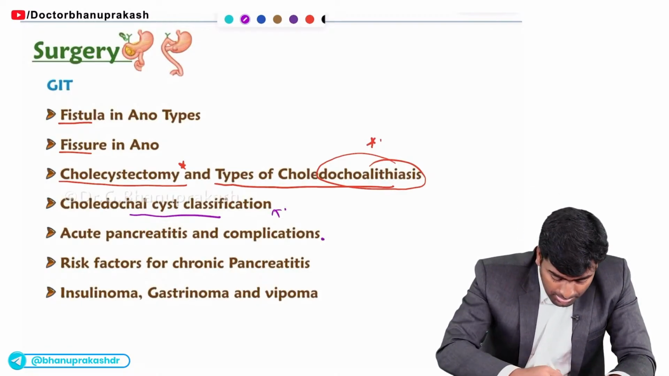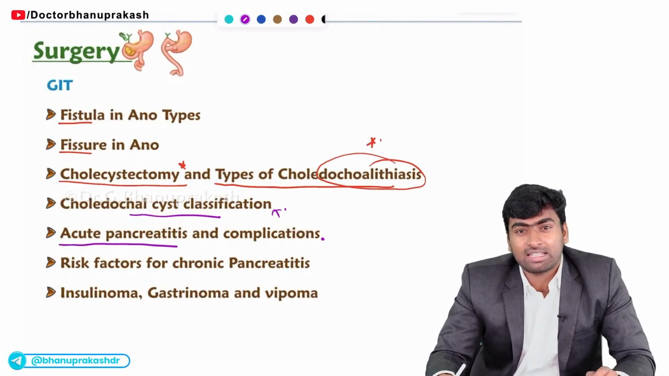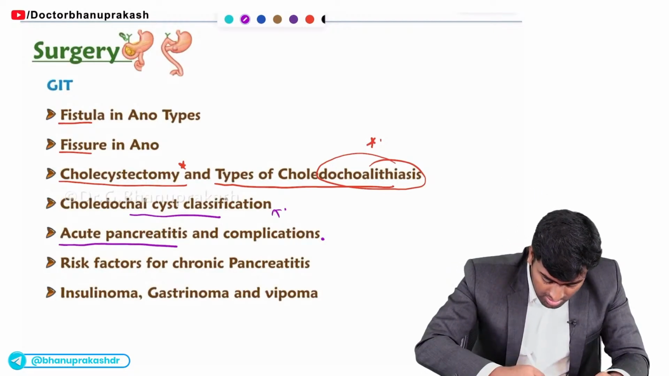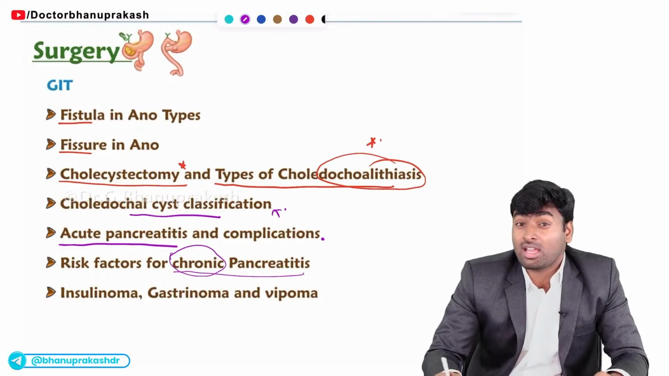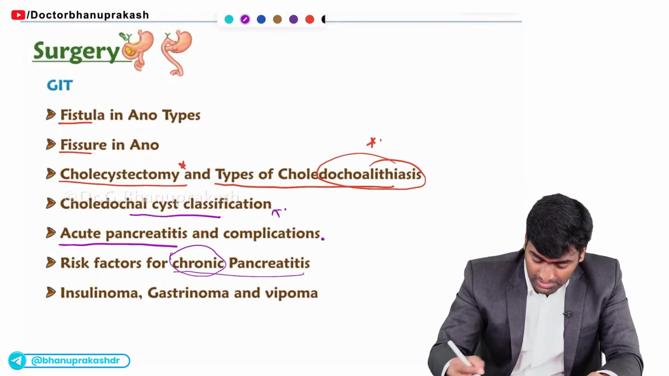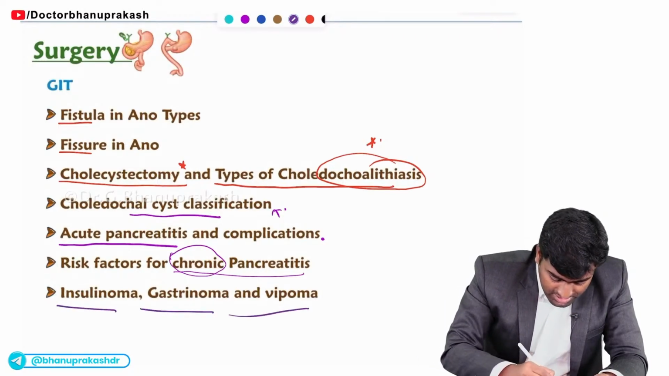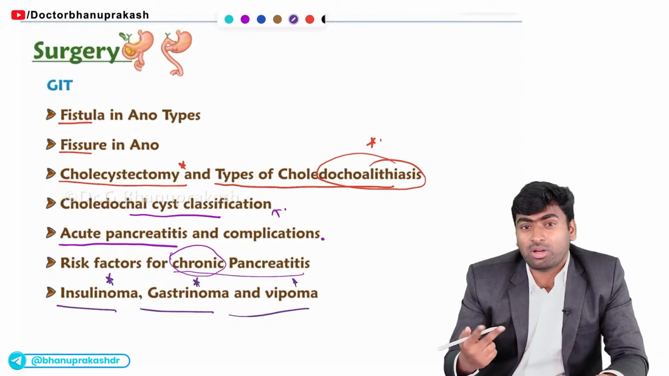And about the pancreatic part, you should know about the diagnosis of acute pancreatitis and what are the complications of this acute pancreatitis. And in a case of chronic pancreatitis, you should know about the X-ray and CT appearance, and you should also know about the risk factors of this chronic pancreatitis. And about the rest part, you should know about just the definitions or what are the classical features of this insulinoma, gastrinoma and VIPoma.